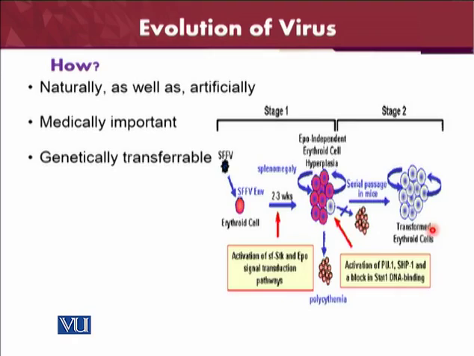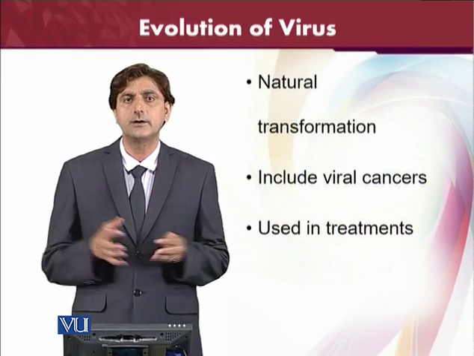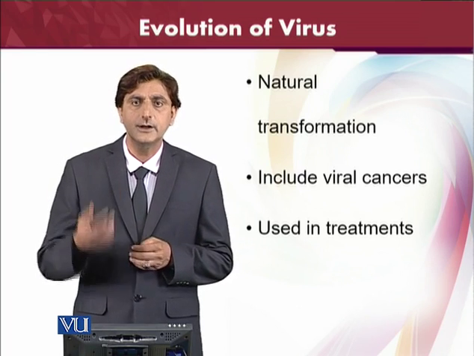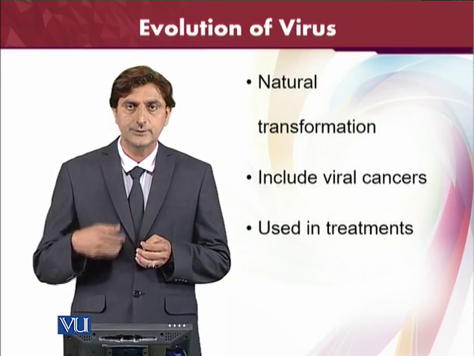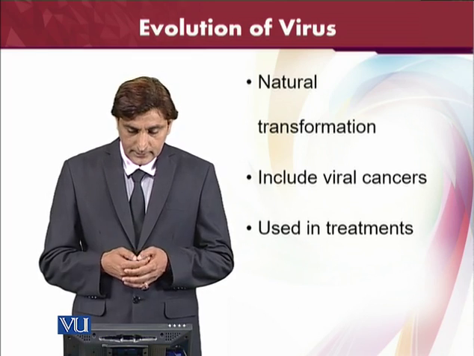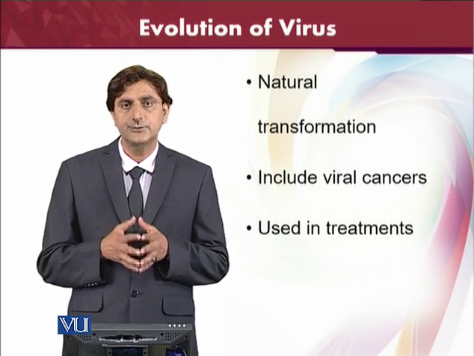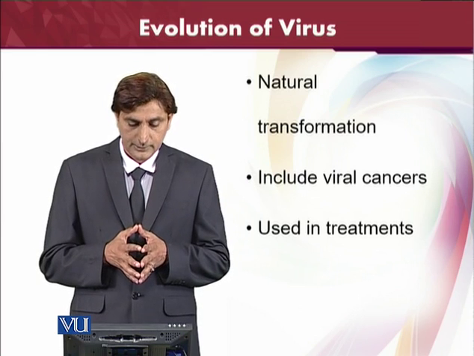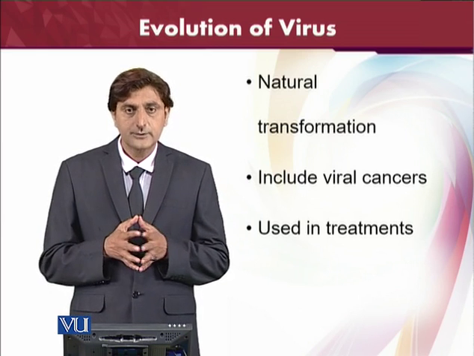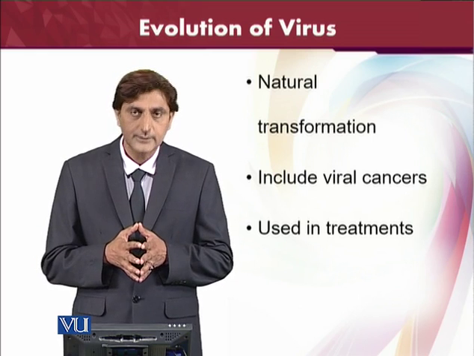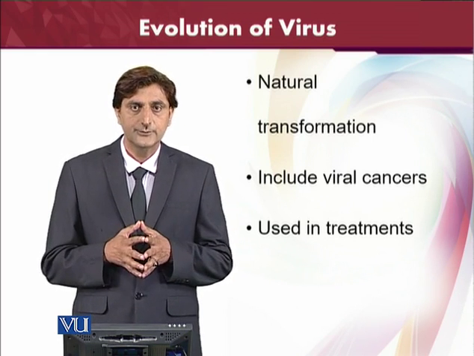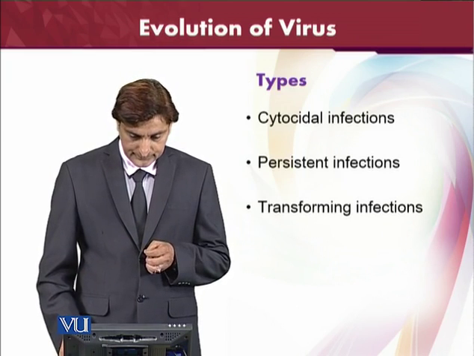Then how many types of transformation have we just seen? There is natural transformation, which occurs naturally in different kinds of viruses and different kinds of genetic material. Then there is induced transformation, or artificial transformation, which is important from the medical point of view. Natural transformation includes viral cancers, and it can also be used in various treatments of cancers or viral infections.